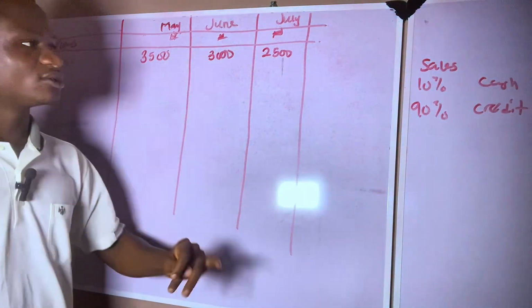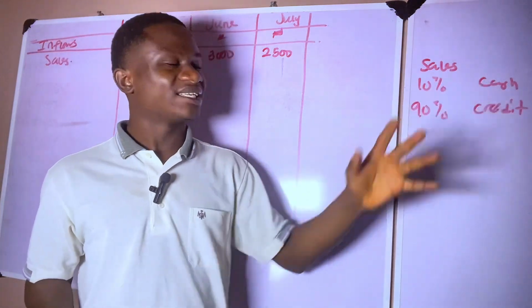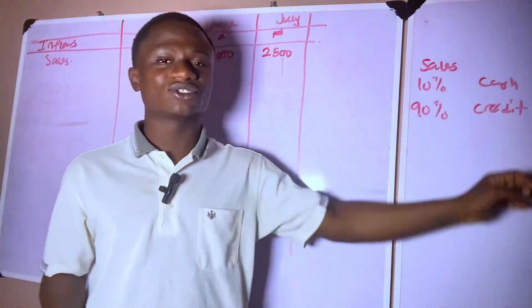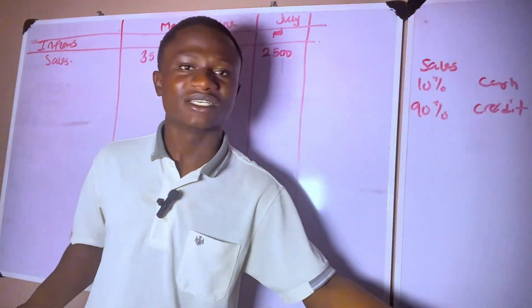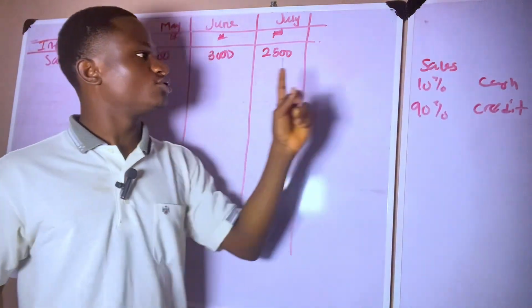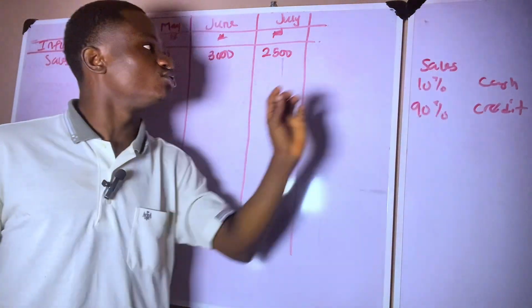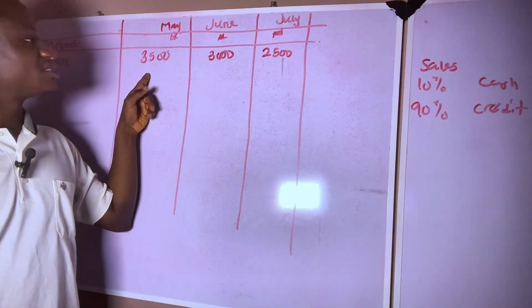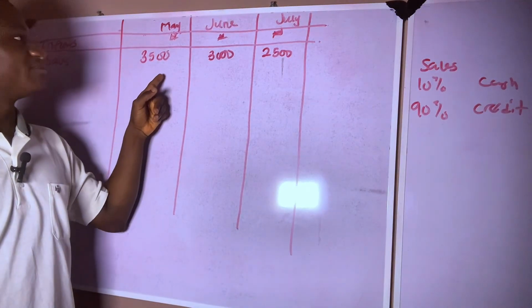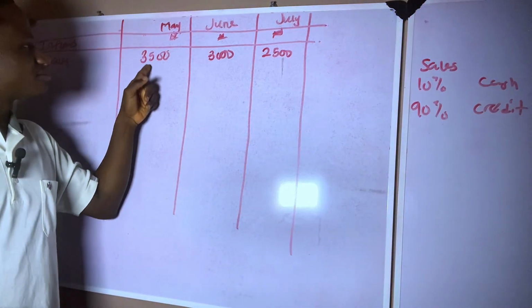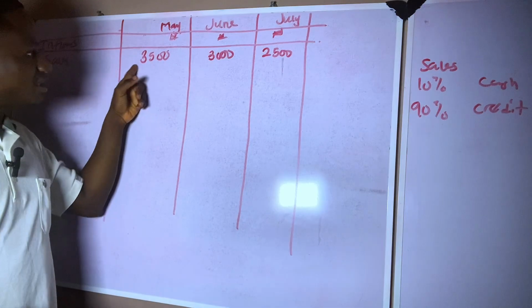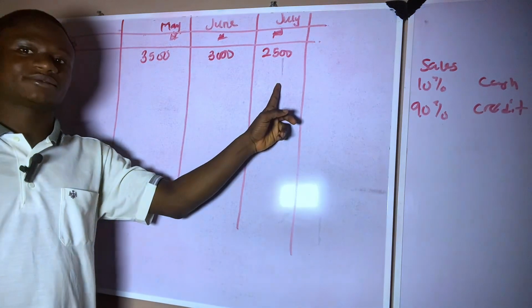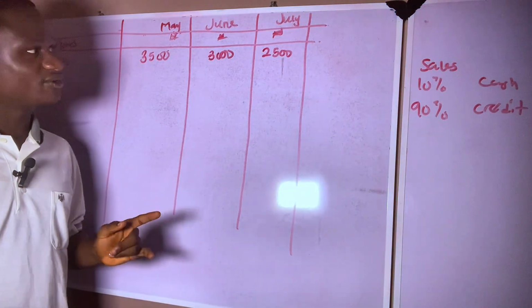Please, are you with me? Because 10% is on cash, and they gave us the information that the 90% on credit will be paid 2 months after. So if I'm collecting 10% of my sales in May, I'll be collecting the remaining cash balance from this debtor 2 months after, that means in July. If you follow the information, the question we have been solving very well.